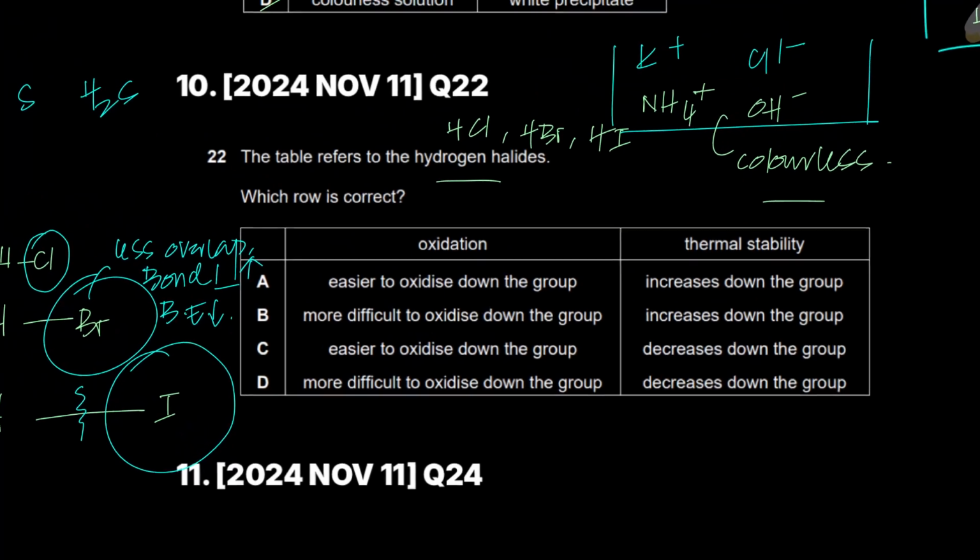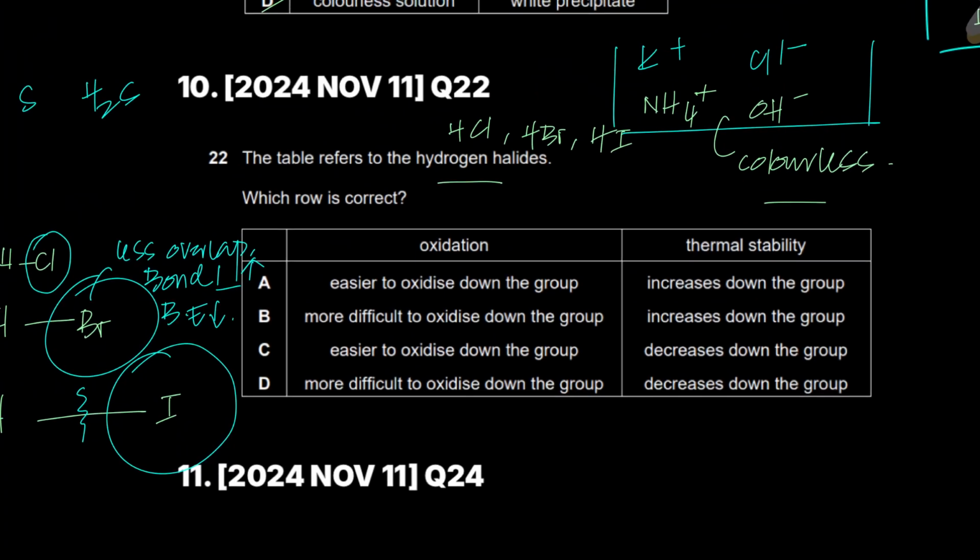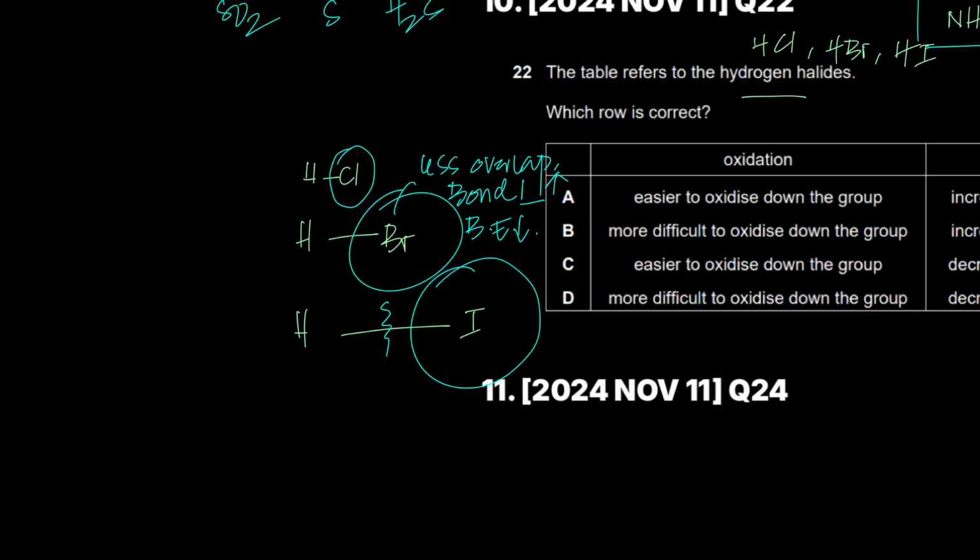So he's saying easier to oxidize down the group. Sir, easier to oxidize down the group. Is it easier to oxidize down the group? Absolutely. This statement is absolutely correct, because you know that HI can easily reduce sulfuric acid to SO2 to S to H2S. So it will itself get oxidized.